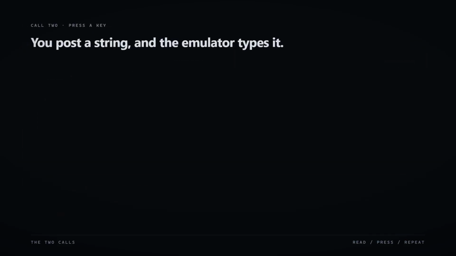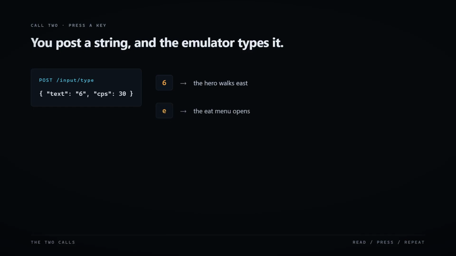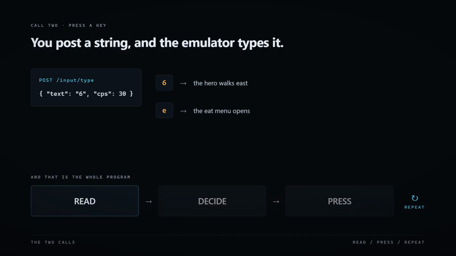The second call presses keys. There's an endpoint where you post a string and the emulator types it. Send the digit 6, and the hero walks east. Send the letter E, and the eat menu opens. 2 calls. Read the screen, press a key. Everything else in this project is built on those two.